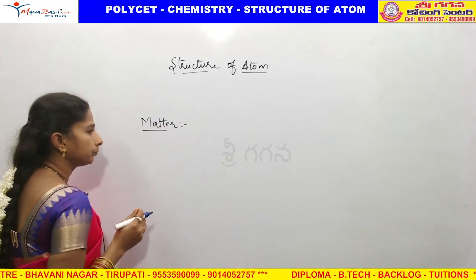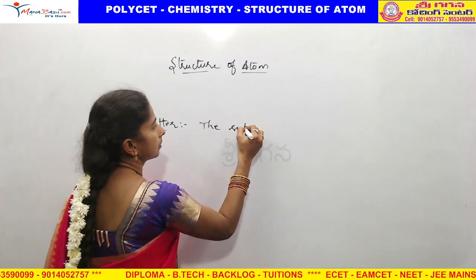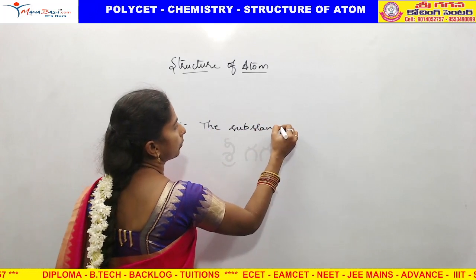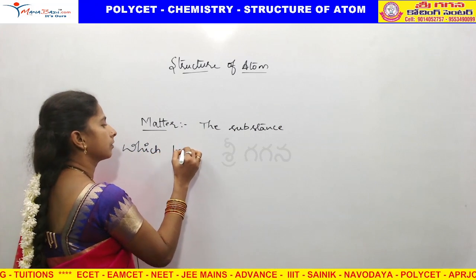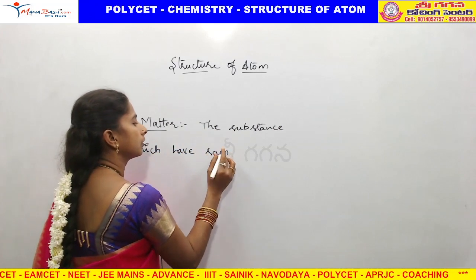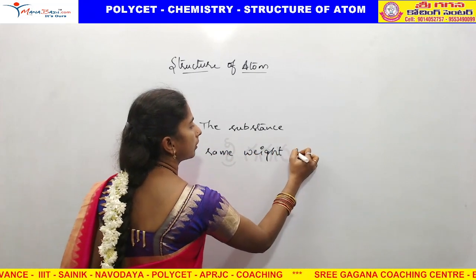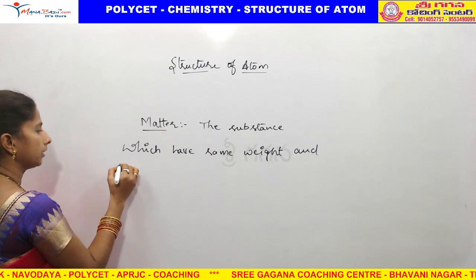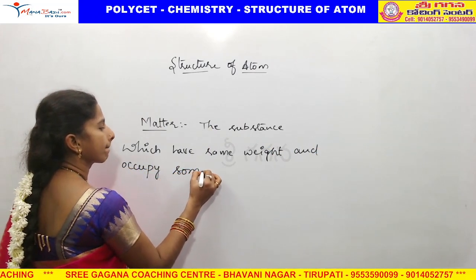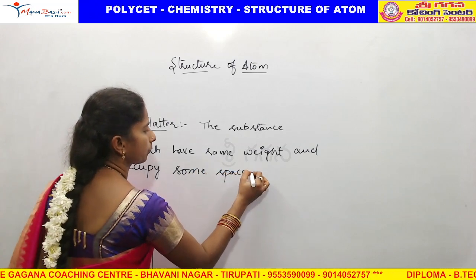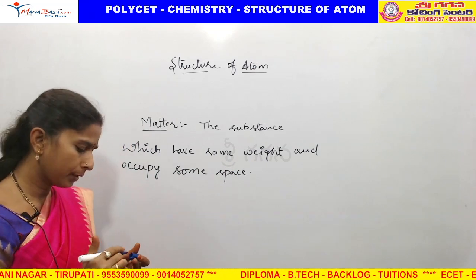Matter means the substance which has some weight and occupies some space.